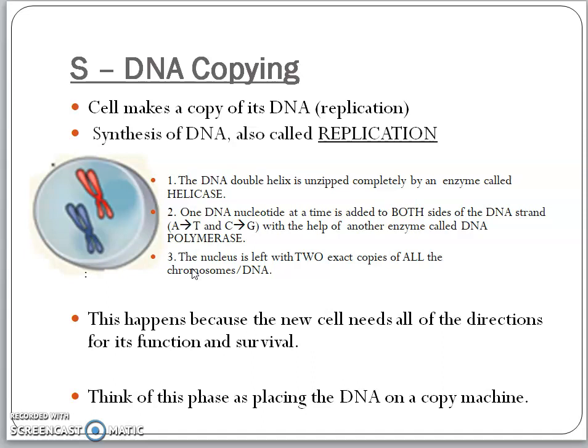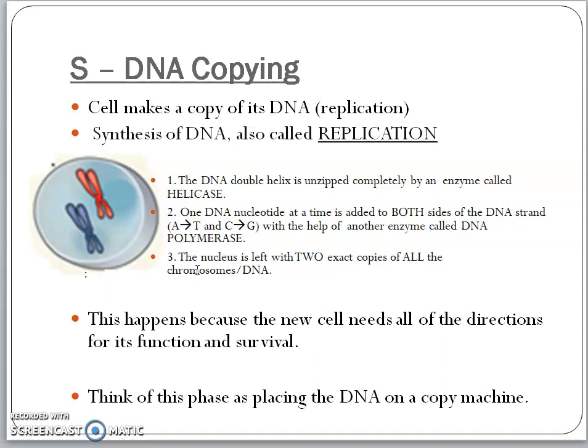The second stage is called the S phase, or the synthetic phase, and the major process happening here is DNA copying. The copying or duplication of DNA of a cell is called replication. Replication is a phase where an exact copy of the DNA is taken, without any change, a copy of DNA will be produced. And this is the base for heredity of an organism as well.